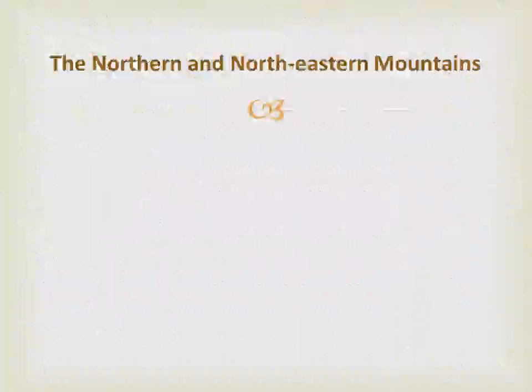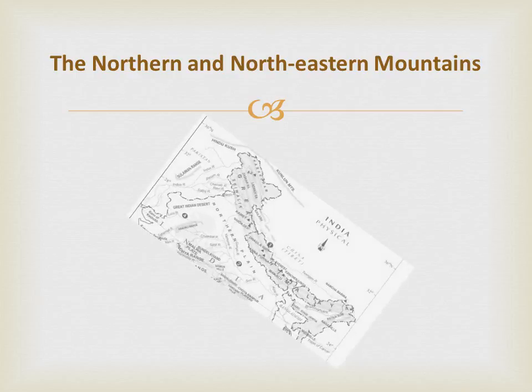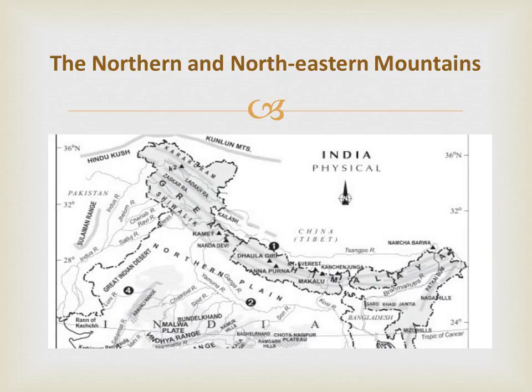The northern and northeastern mountains. The northern and northeastern mountains consist of the Himalayas and the northeastern hills. These mountains are young, weak and flexible in their geographical structure, unlike the rigid and stable peninsular block. Consequently, they are still subjected to the interplay of exogenic and endogenic forces.